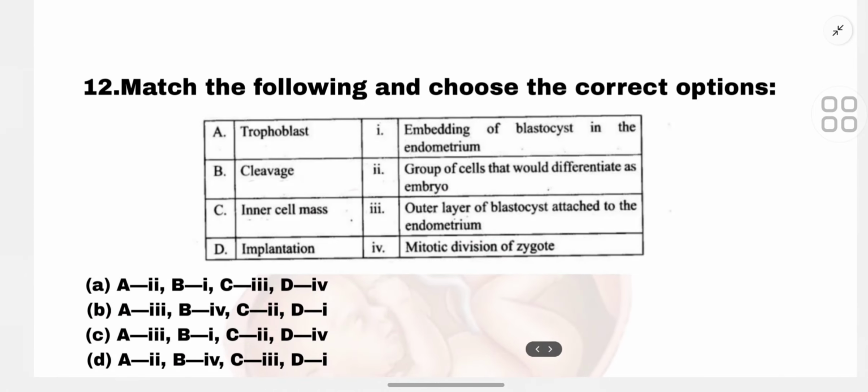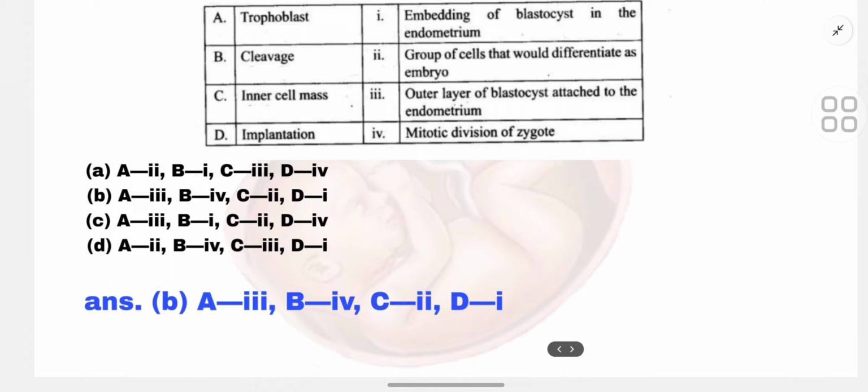So the 12th MCQ is match the following and choose the correct option. Trophoblast, cleavage, inner cell mass, and implantation. Here they gave: embedding of the blastocyst in the endometrium, group of cells that would differentiate as embryo, outer layer of blastocyst attached to the endometrium, mitotic division of zygote. So the correct option is B.